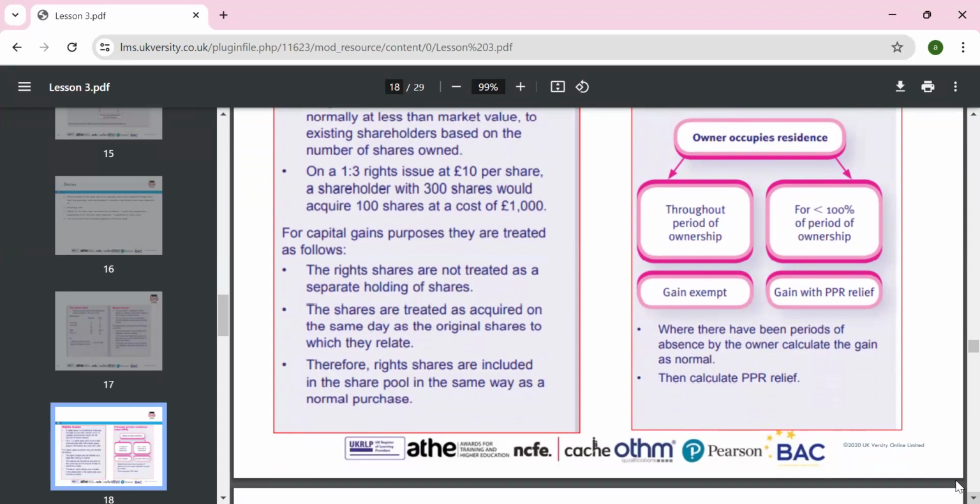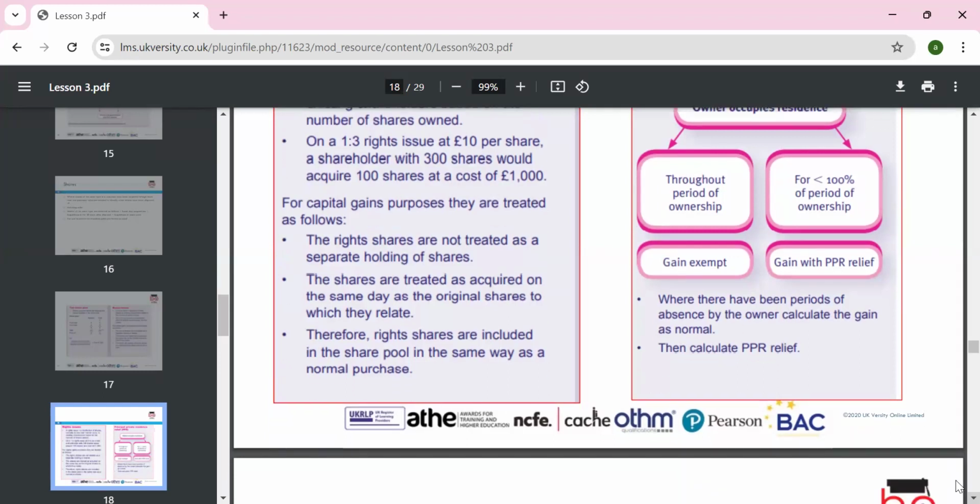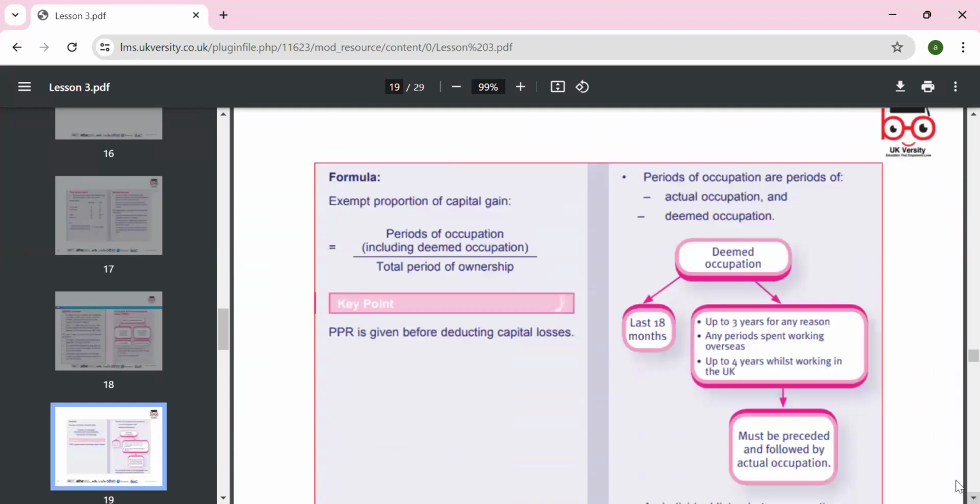The rights issue is a separate holding of shares. It should be treated as acquired at the same date as the original shares, and the rights issue shares are included in the share pool. So for the period of ownership greater than 100%, we can look at the percentage relief, and that can be used.